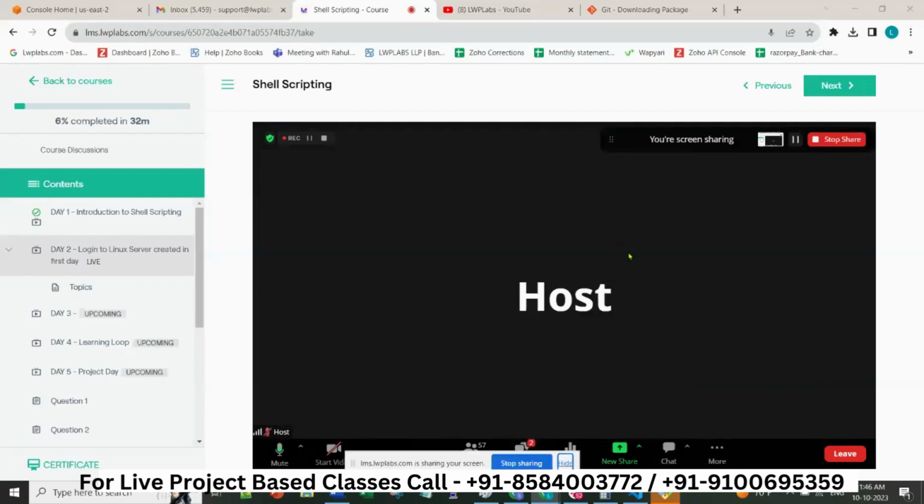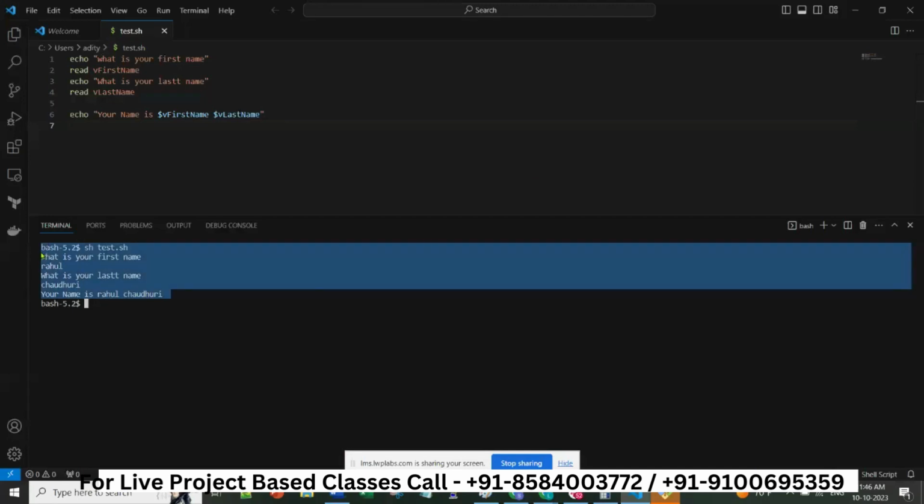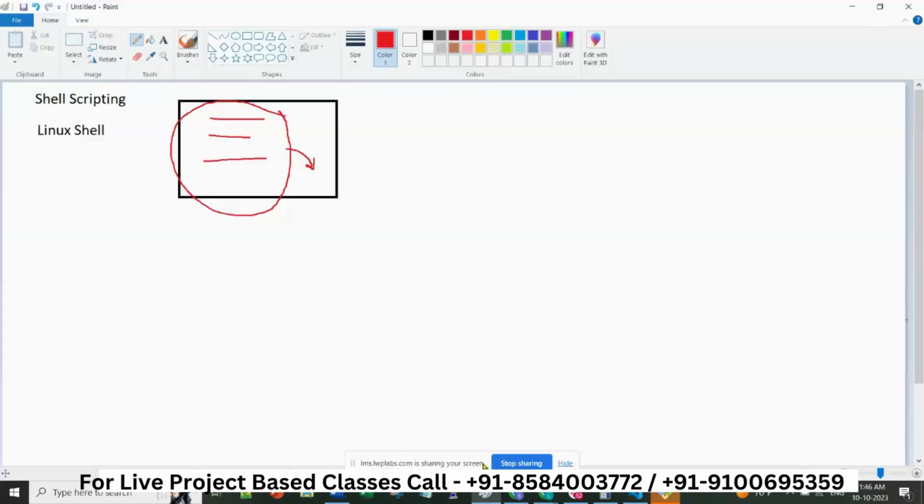Okay, guys, I hope you are able to see this. This is one simple script which we have done. Now we will modify it a little bit and learn a few more things. But before we go ahead and do scripting directly, let's understand this with an example first. Why exactly are we doing all this? We will give you one example, and with respect to that, we will write a script.